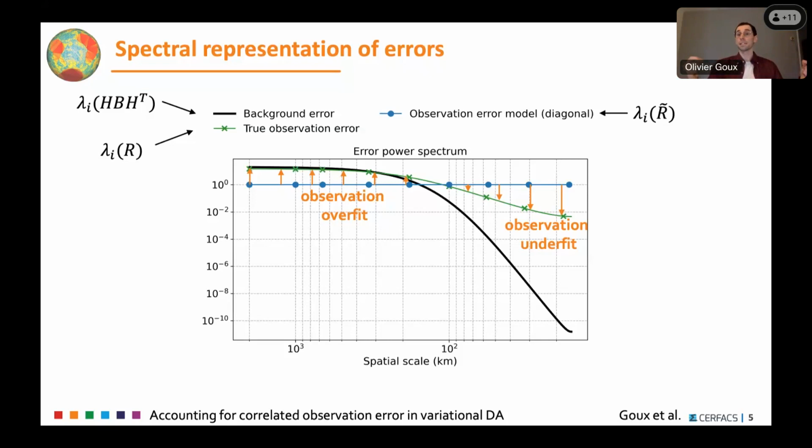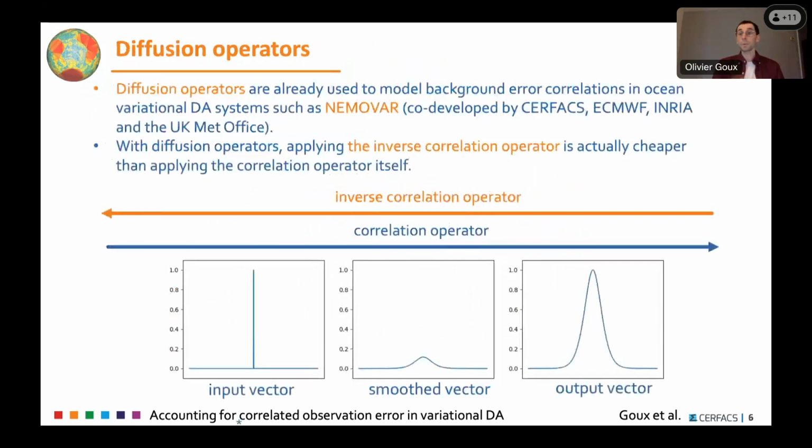We act in DA as if the observation error was just white noise, which means that we underestimate the observation error at large scales and overestimate it at small scales, which means we overfit the observations at large scales and underfit them at small scales, which means we might extract too much bias from the observations and we might not extract small scale features which will be relevant in the observations. So what we suggest to avoid that is to use diffusion operators.